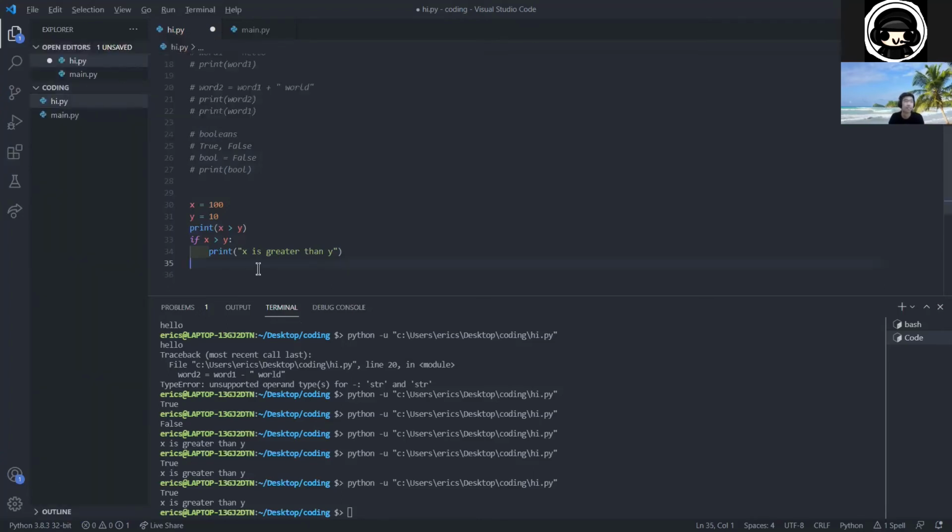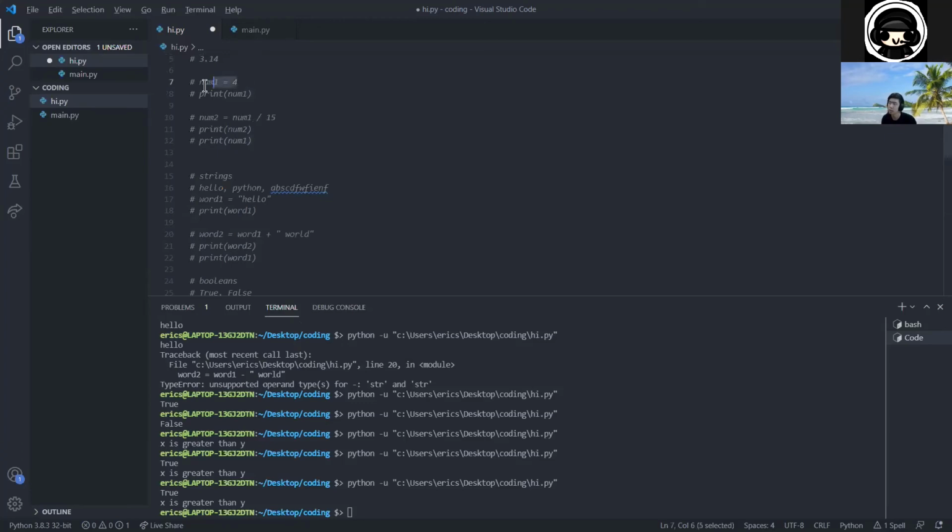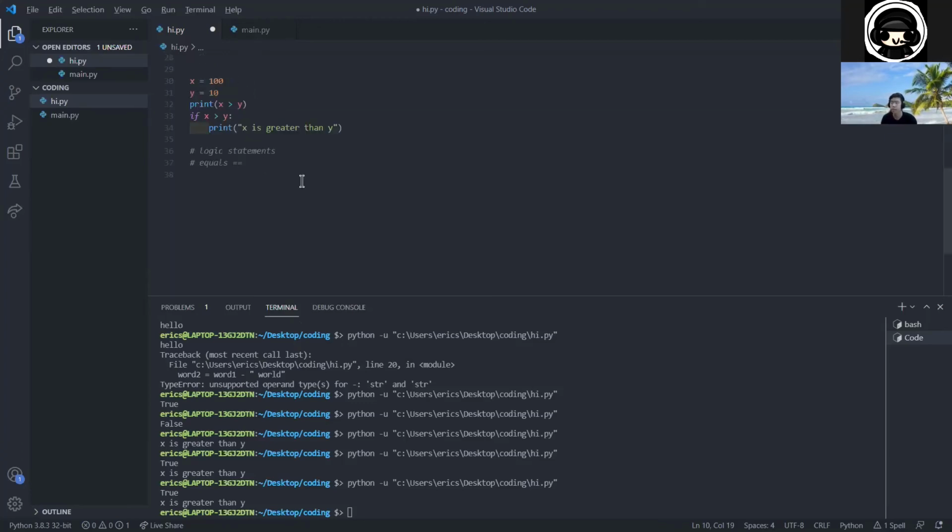All right, so anyways, continuing with logic statements. These are the most common logic statements that we're going to go over. Equals. If you want to compare if two things are equal, we use two equal signs, double equal signs, because one equal sign is where we assign a value to a variable. Double equal signs compares if the two objects or two variables are actually equal. And then we have not equals, which is the opposite. It has an exclamation mark in front. The exclamation mark stands for not. And then we have less than, which is just the less than symbol.